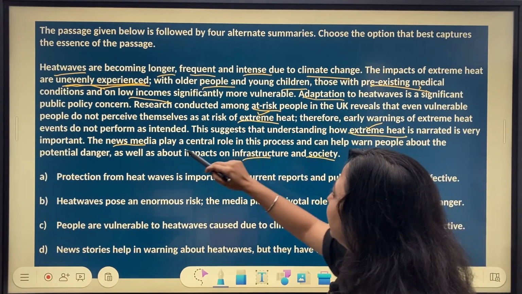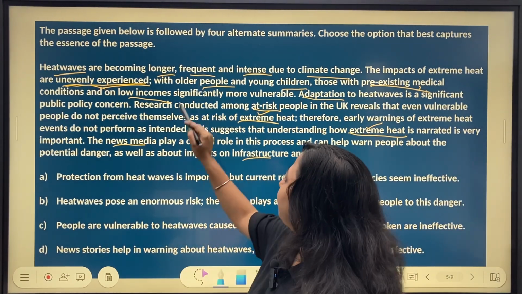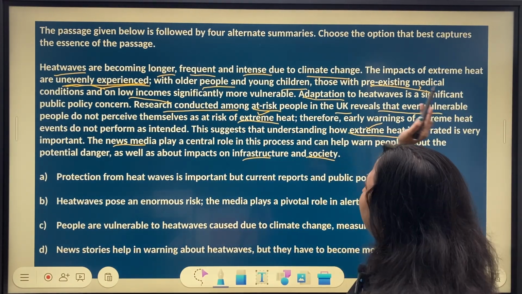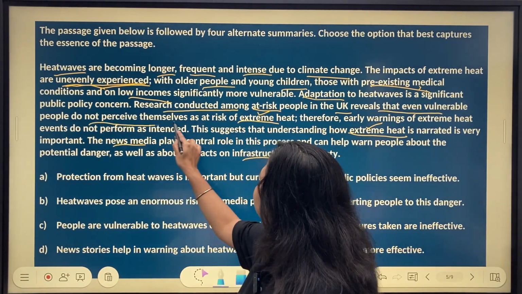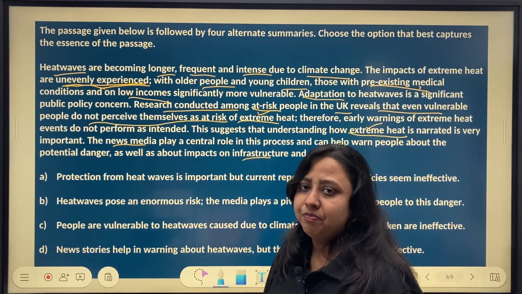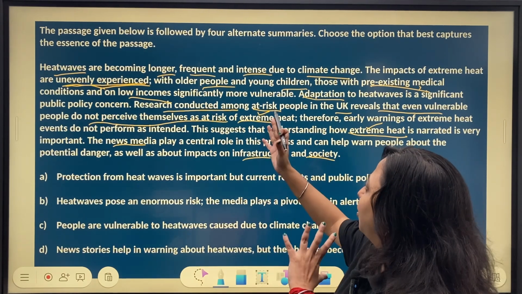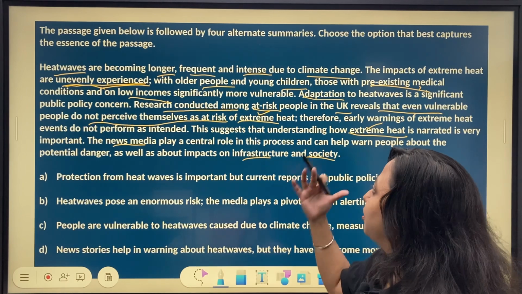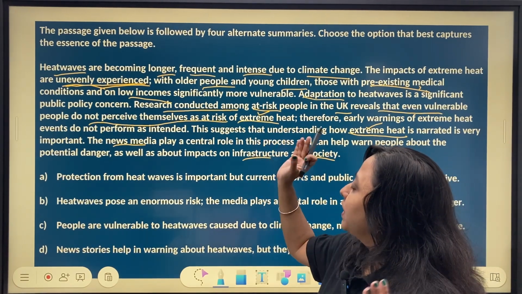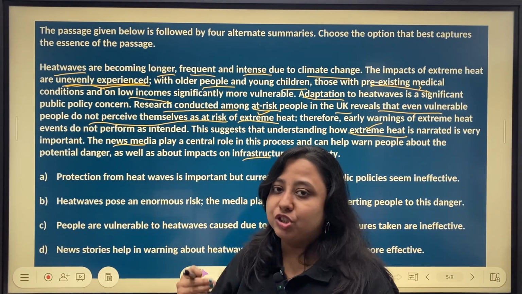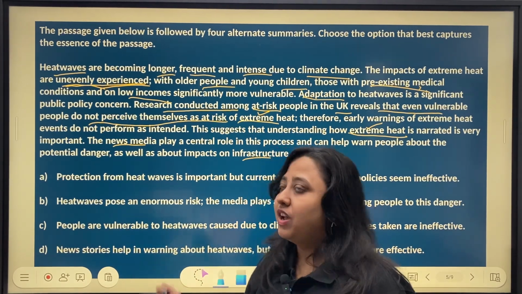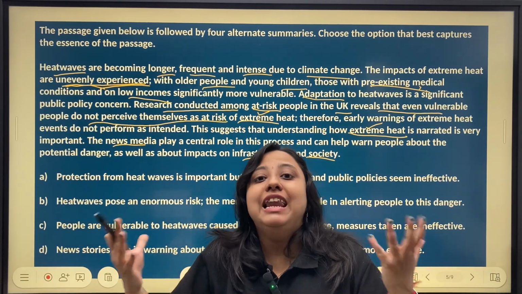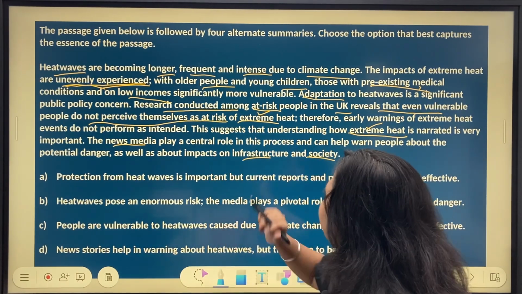Adaptation to heat waves is a significant public policy concern. Research conducted among at-risk people in the UK reveals that even vulnerable people do not perceive themselves as at risk of extreme heat. Now, this is something where the passage takes a turn. The beginning was pretty generic. We are talking about heat waves, how they have become more intense because of climate change. Then we were talking about who are those sections of society who are most vulnerable to the ill effects of heat wave. And then we are talking about how people who are actually at risk do not feel like they are at risk, right? So this is where the story takes a turn.